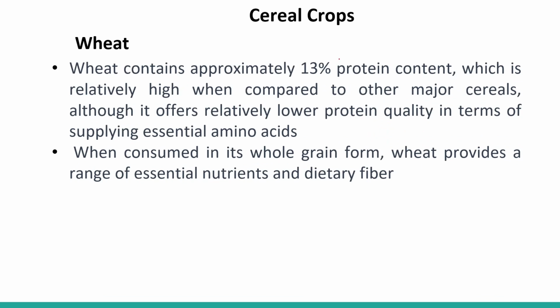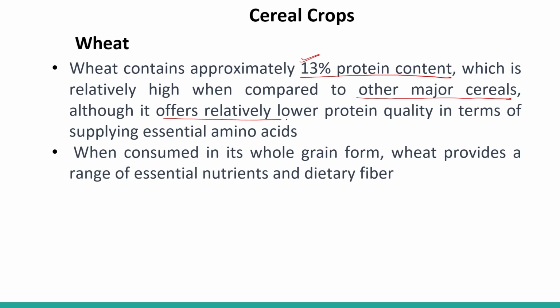Wheat contains approximately 13% protein content, which is relatively high when compared to the other major cereals.